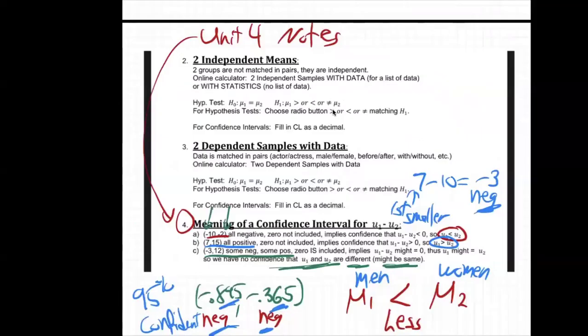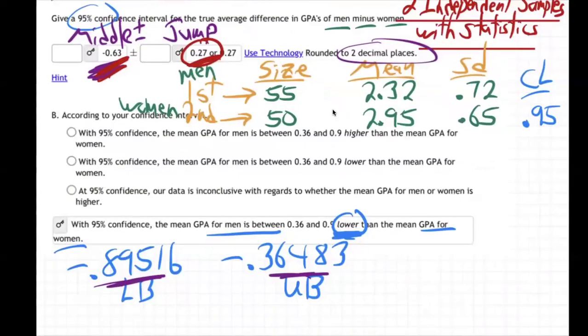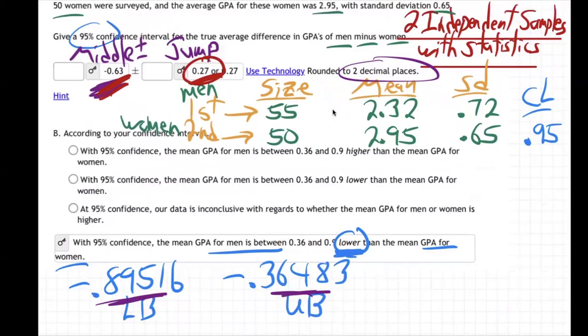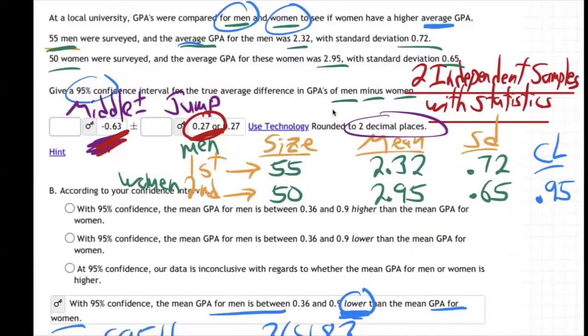That is our conclusion. We're 95% sure that the men are this much lower. Their GPAs are between 0.89 and 0.36 lower than the average GPA for women. And so there we go. That was a hard one.